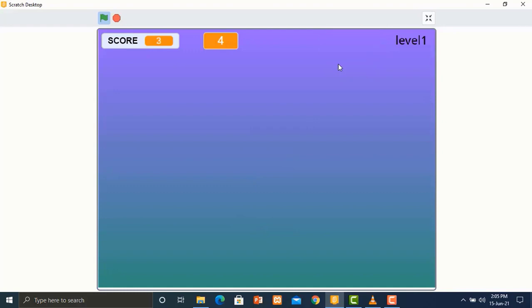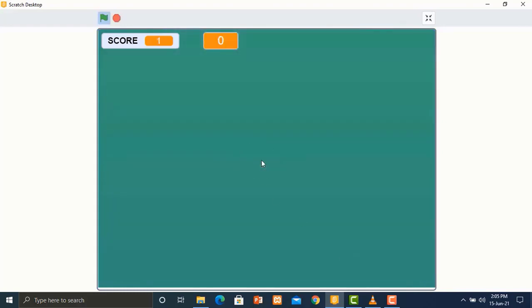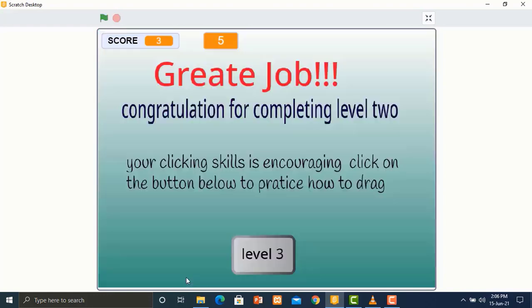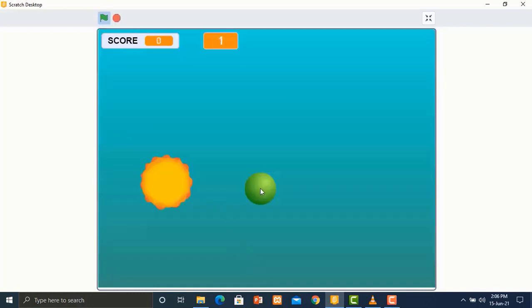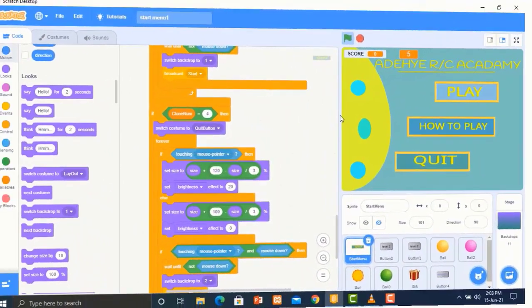Level 2 is about clicking. The player must click on the ball before scoring a point. Level 3 is about dragging. The player must drag the ball to touch the sand to score a point. Until you are able to complete a level, you cannot move to the next level.